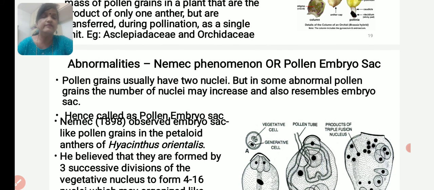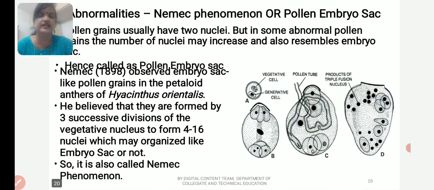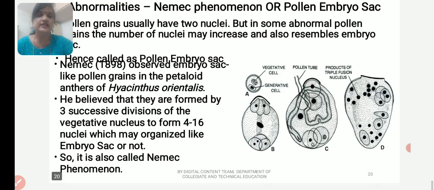Abnormalities, Nemec phenomenon or pollen embryo sac. Pollen grains usually have two nuclei, but in some abnormal pollen grains, the number of nuclei may increase and also resemble an embryo sac. Hence it is called a pollen embryo sac. So the pollen grain behaves as an embryo sac. Nemec in 1898 observed embryo sac like pollen grains in the petaloid anthers of Hyacinthus orientalis, and he believed that they are formed by three successive divisions of the vegetative nucleus to form 4 to 16 nuclei, which may or may not be organized like an embryo sac. So it is called the Nemec phenomenon.